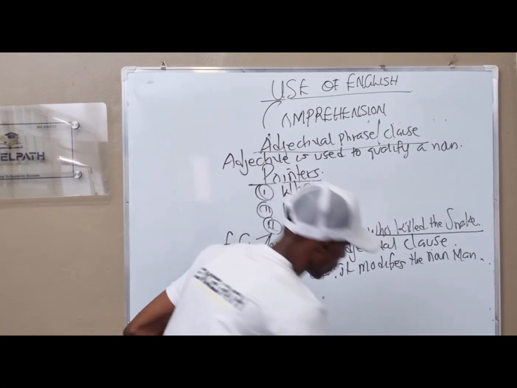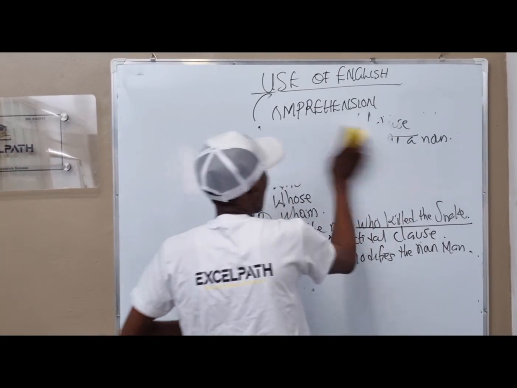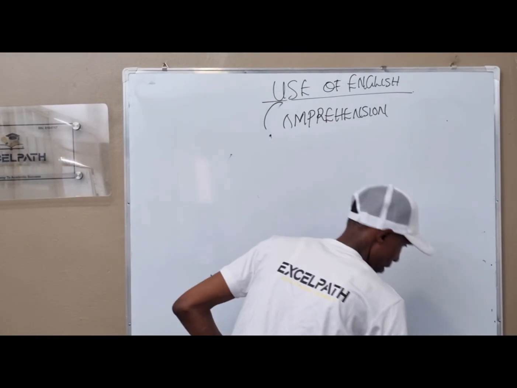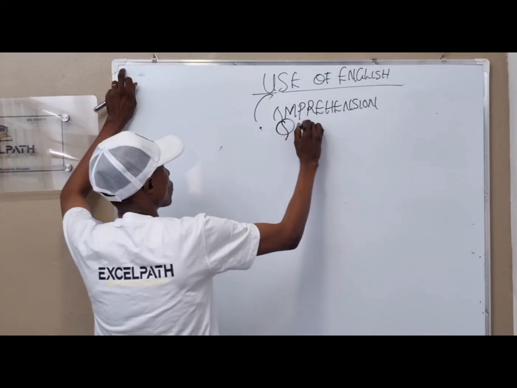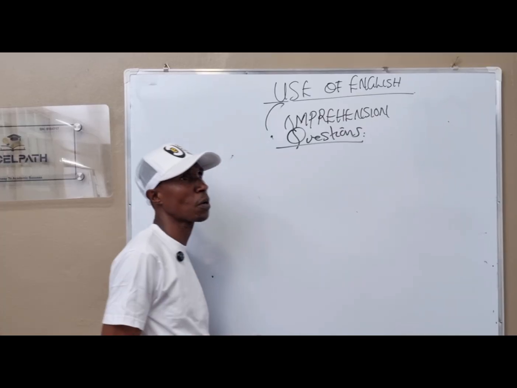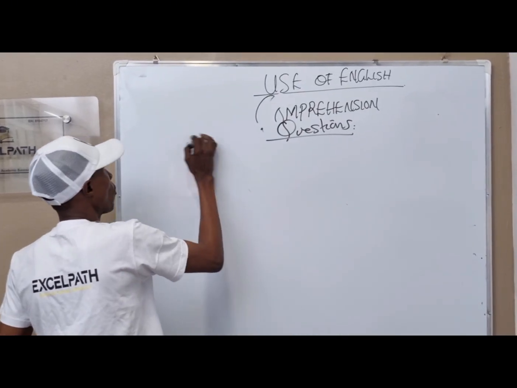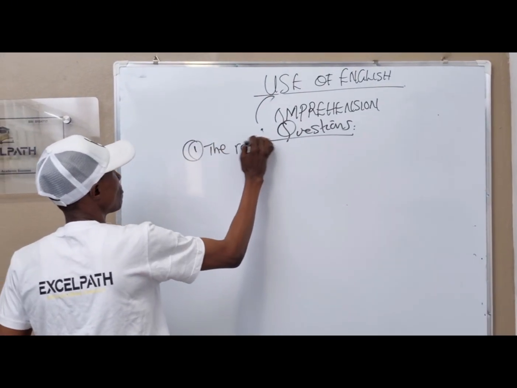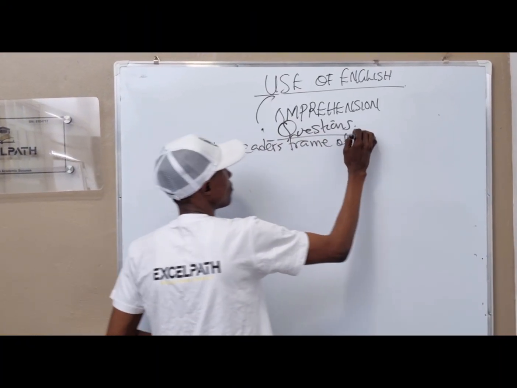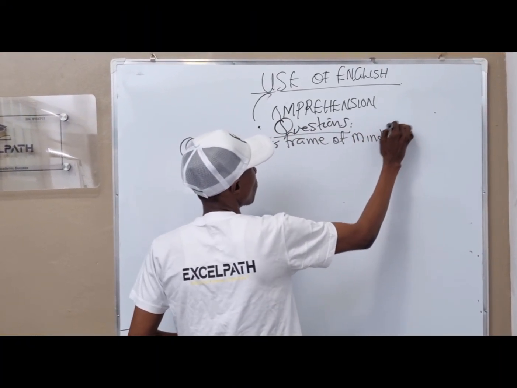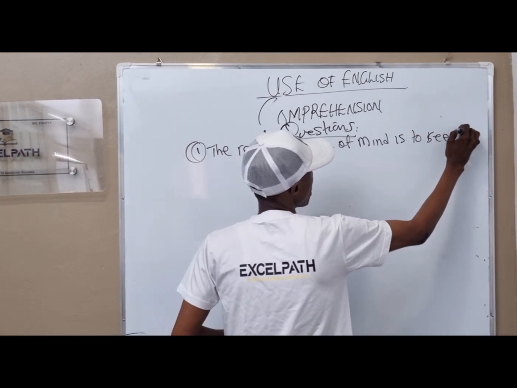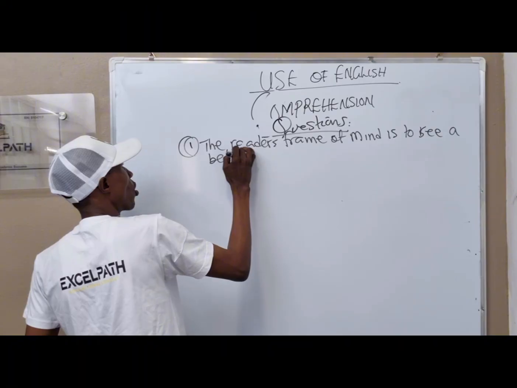Now, let's see some questions to portray our point. Now, look at these questions. If you are conversant with your past questions, you will be able to see some of these questions. Number one, they say what? The reader's frame of mind is to see a better tomorrow.